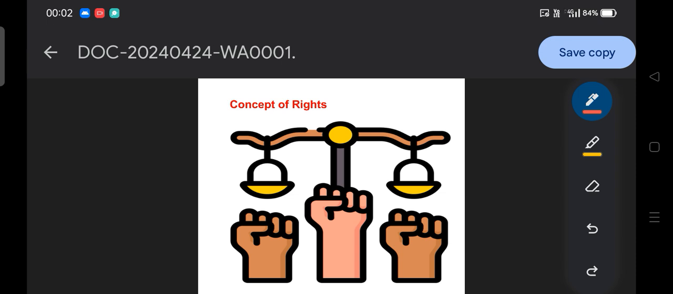So we are here to discuss an important topic, as you can see on the screen: the concept of rights. The concept of rights is a dynamic dimension of political science when we talk about political theory, and its importance for both the exam point of view and for a student of political science.